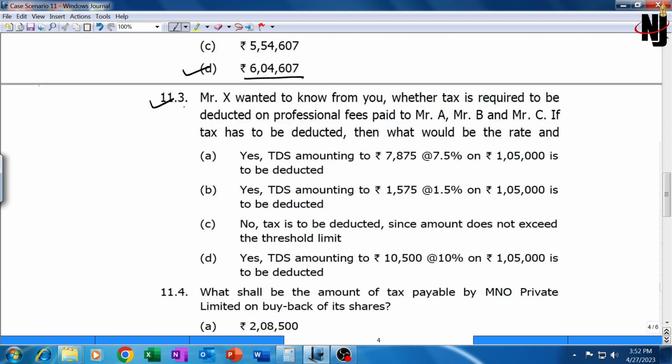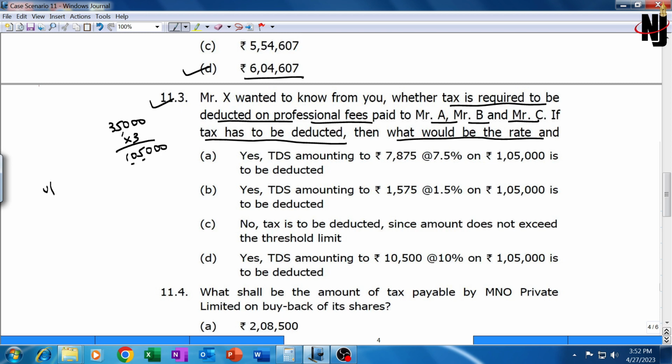Now 11.3, Mr. X wanted to know from you whether any tax is required to be deducted or not on the professional fees paid to Mr. A, B and C. If tax has to be deducted, what would be the rate and what would be the amount. Total amount paid is 35,000 each into 3, so total amount is 1,05,000. We will have to deduct TDS under section 194J at the rate of 10% since the amount exceeds 30,000 rupees, provided his last year's business turnover exceeded 1 crore.